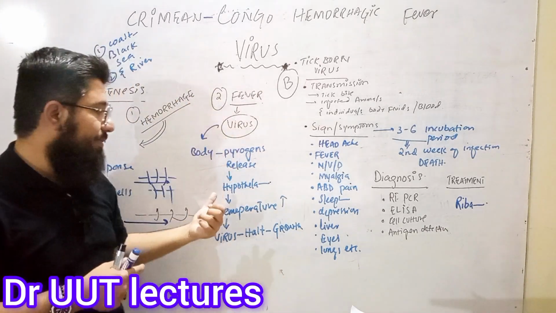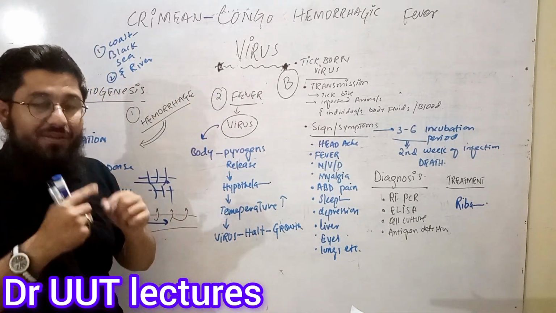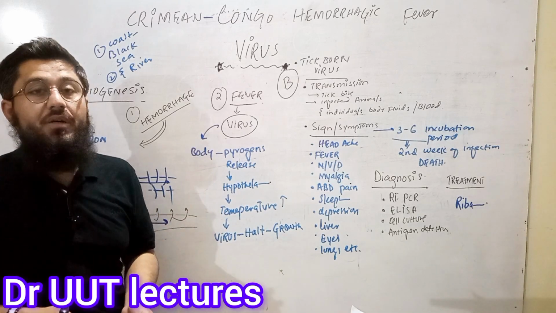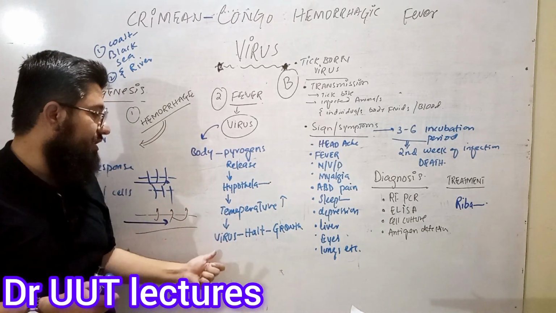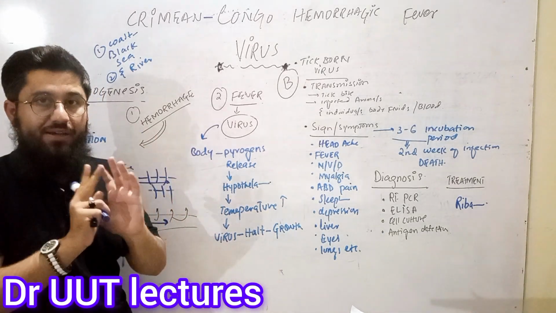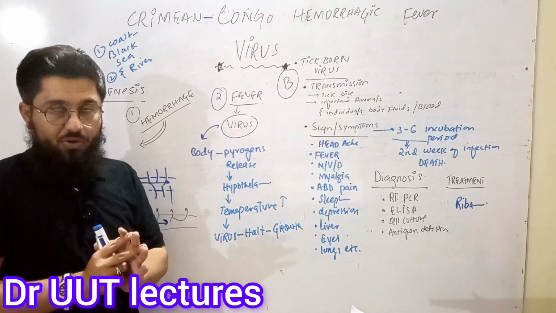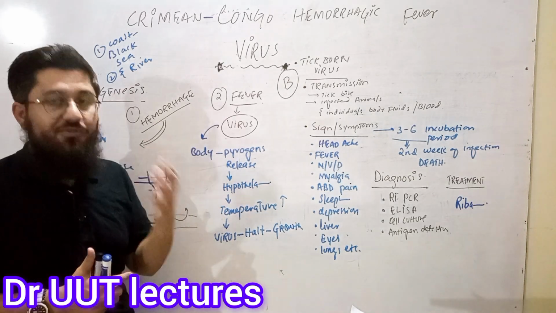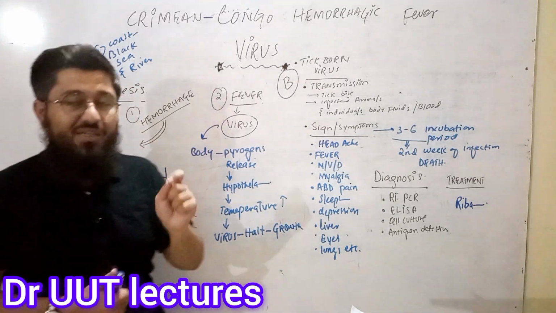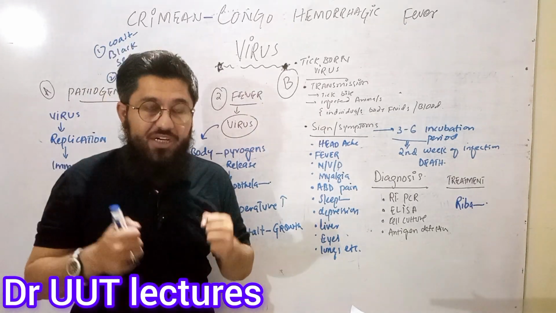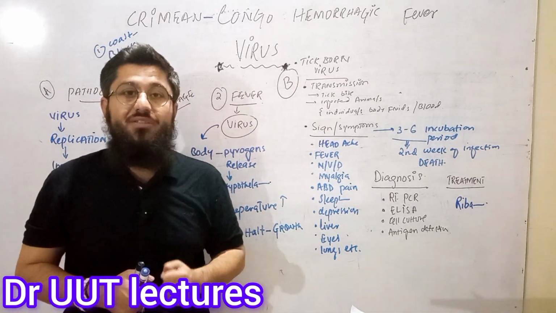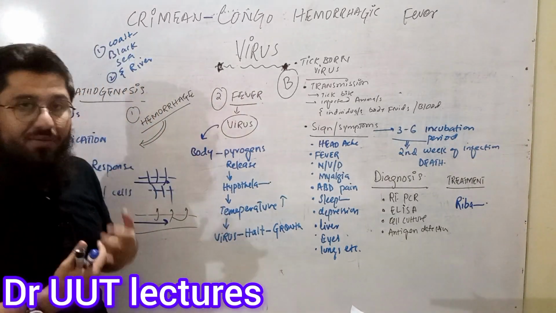There is a center known as the hypothalamus, and that hypothalamus will then be switched to increase the temperature of the body, and this increased temperature is responsible for halting the growth of the virus. Okay, so this is a beneficial action, and that's why we say the fever is actually a kind of protective action that is being shown by our body.